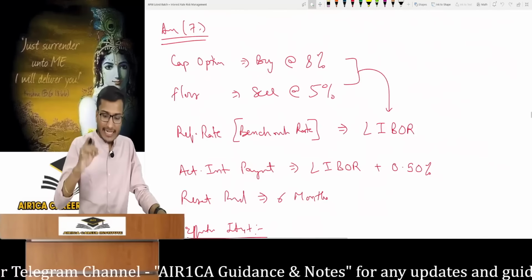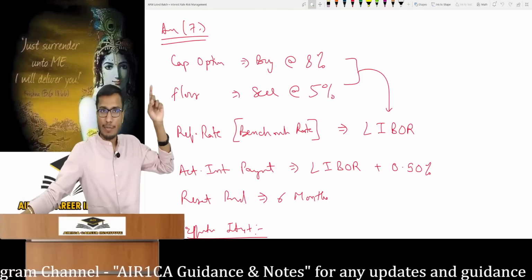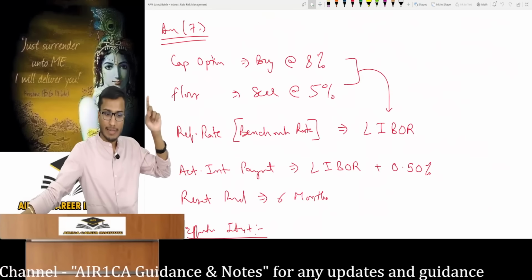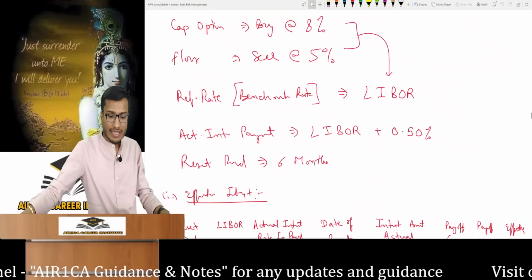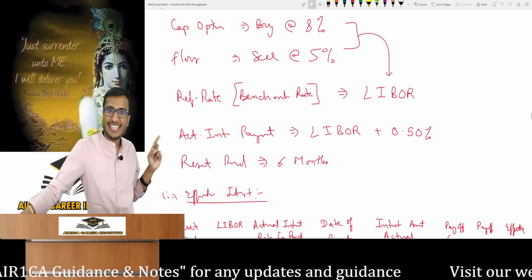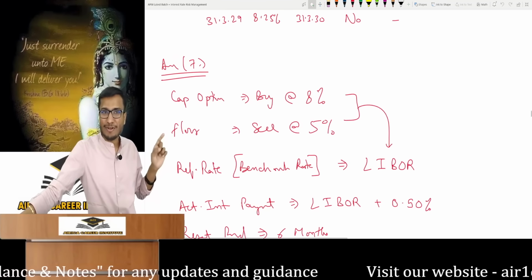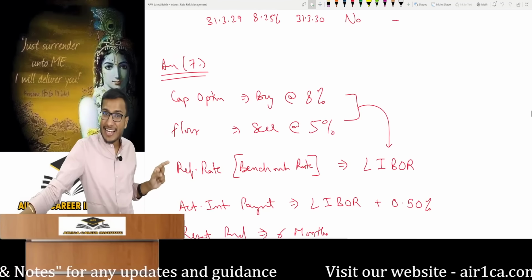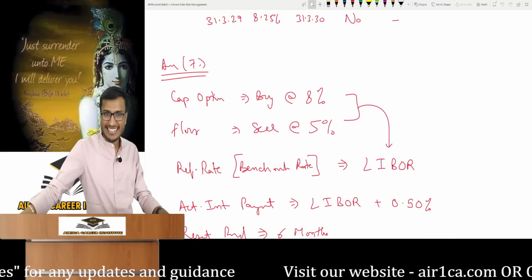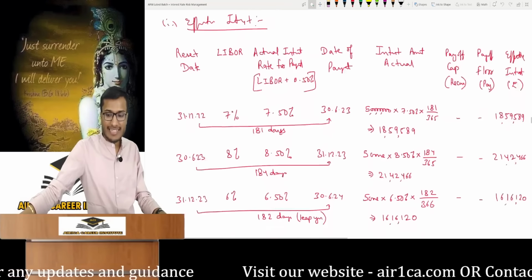This is the question. The cap option's strike rate was set at 8%. Just note that you have a question. The strike rate is 8%. And the loan we had taken was at LIBOR plus 0.5%, a floating interest. But what do we compare the cap and floor options with? Only with LIBOR, the benchmark rates. I told you this. So when we were looking at the working for the cap option.